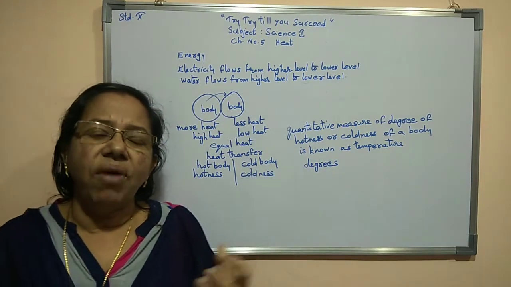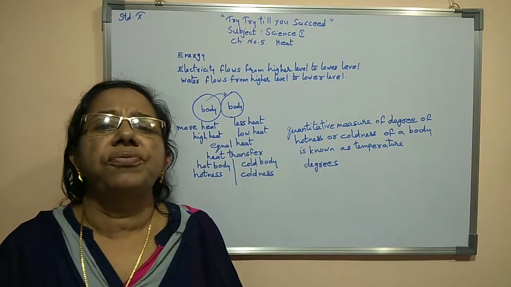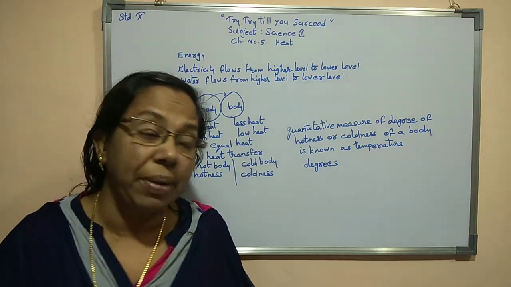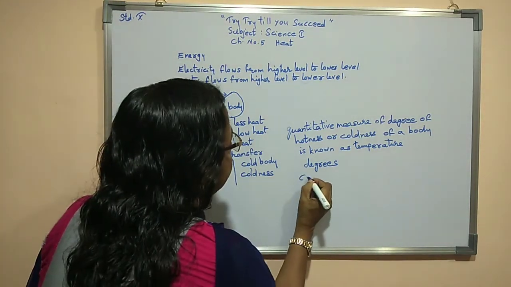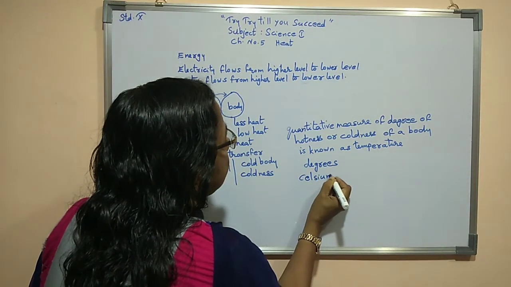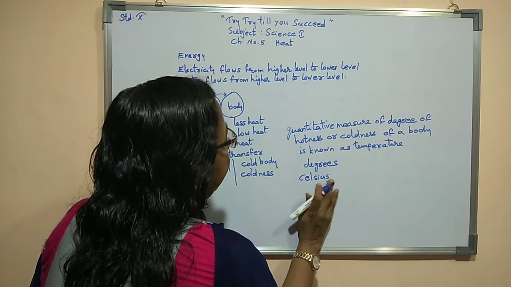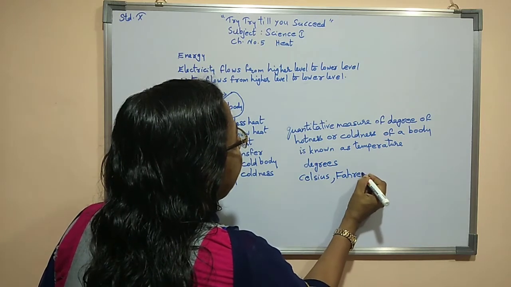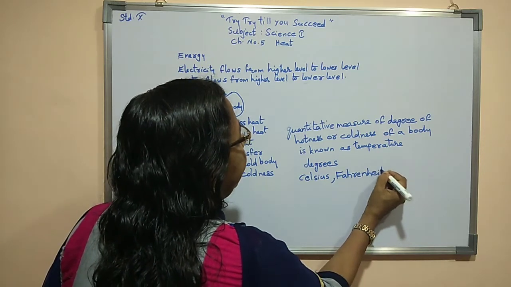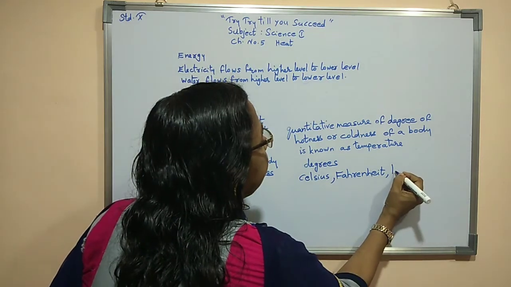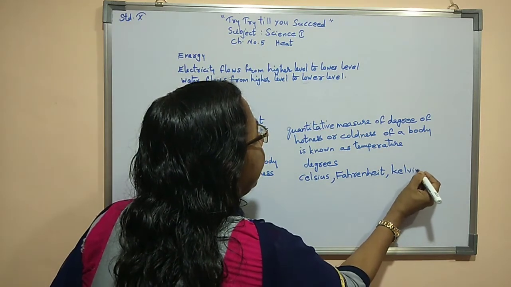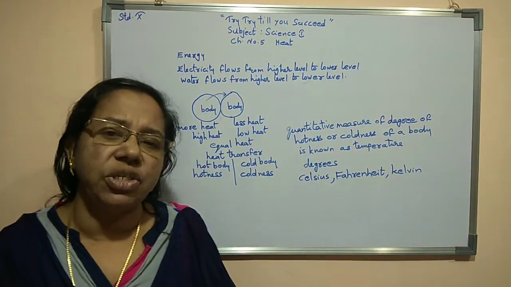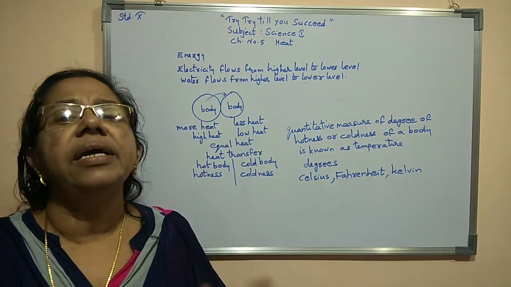Now what are the units of temperature? Three types of units of temperature are there: Celsius, then Fahrenheit, and Kelvin. When writing Kelvin as a unit, you have to take care that the k should always be in small letter. But when Kelvin comes as a name, then we have to write it in capital letter.